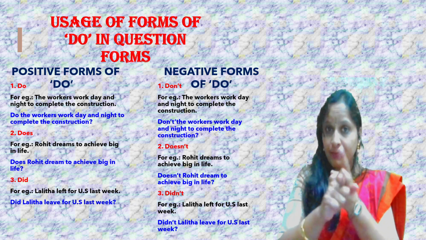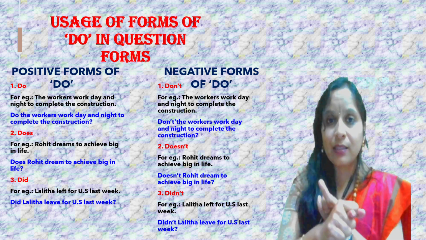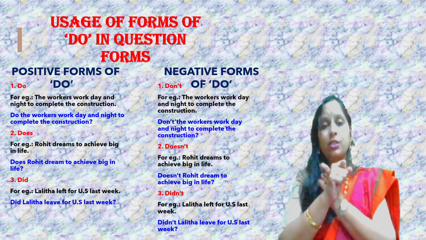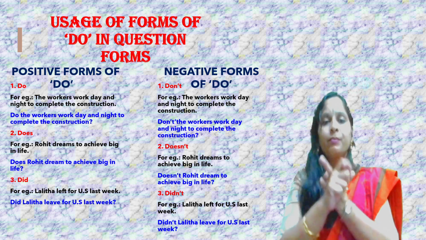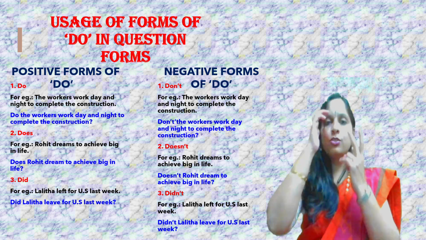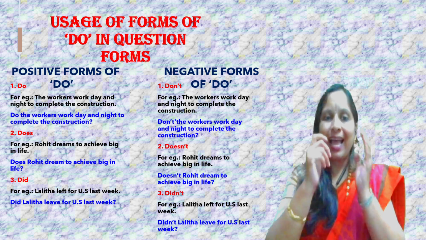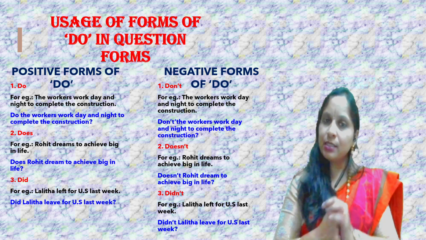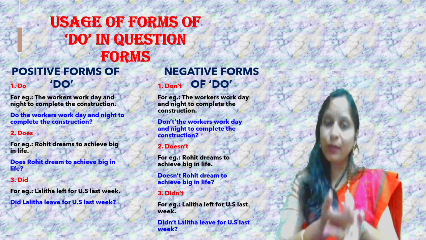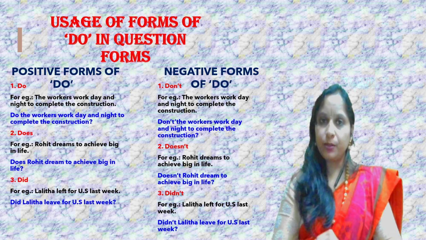The first one you need to remember is to check whether the sentence begins with a singular noun or a plural noun. Second, check the tense in the sentence. Alright, so over here the workers are plural and work is in present tense. So how will you frame a question? Rather, which form of do will you use?